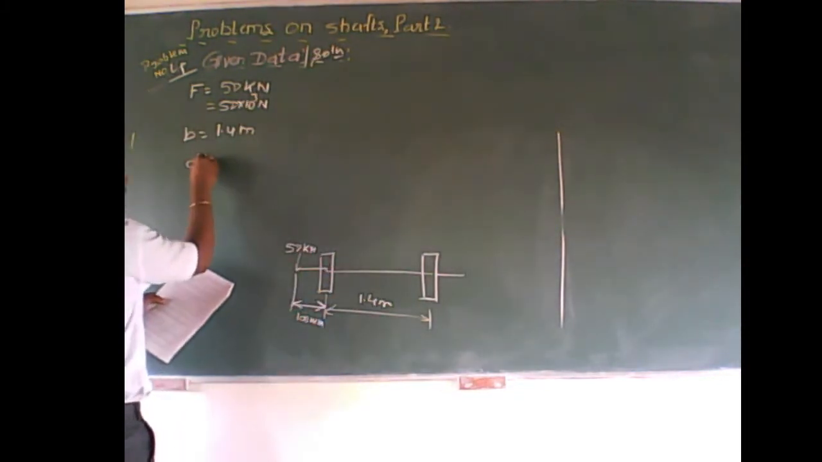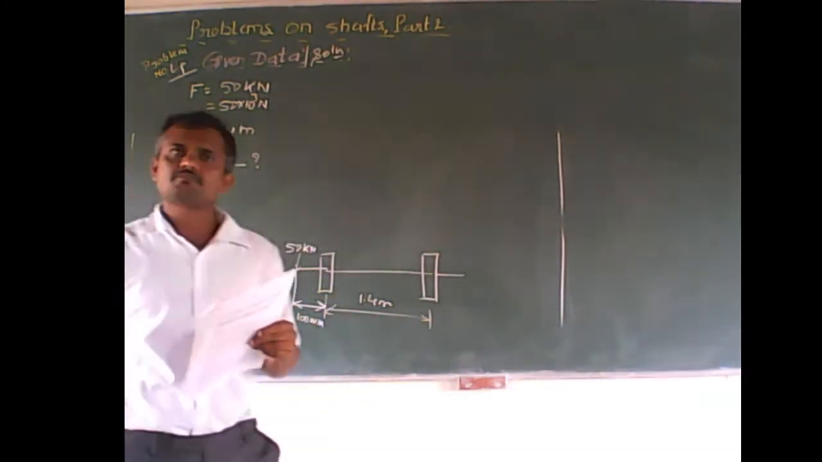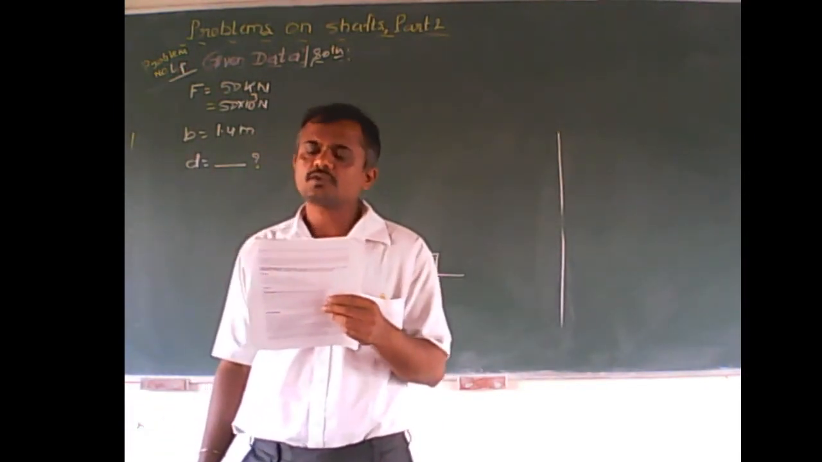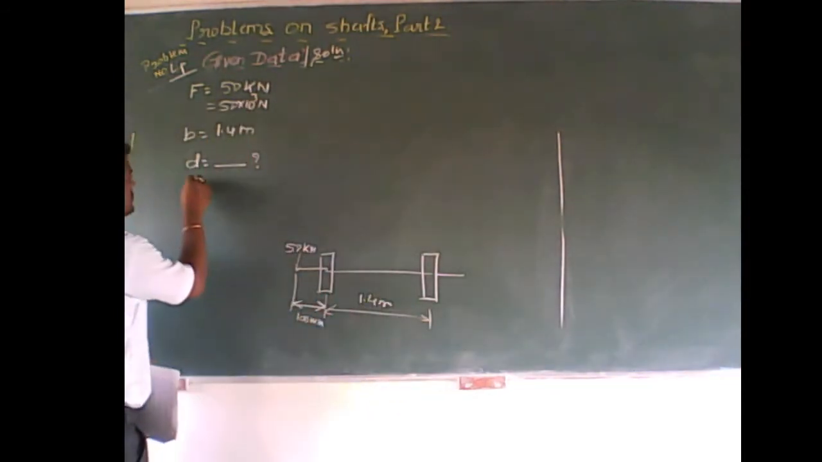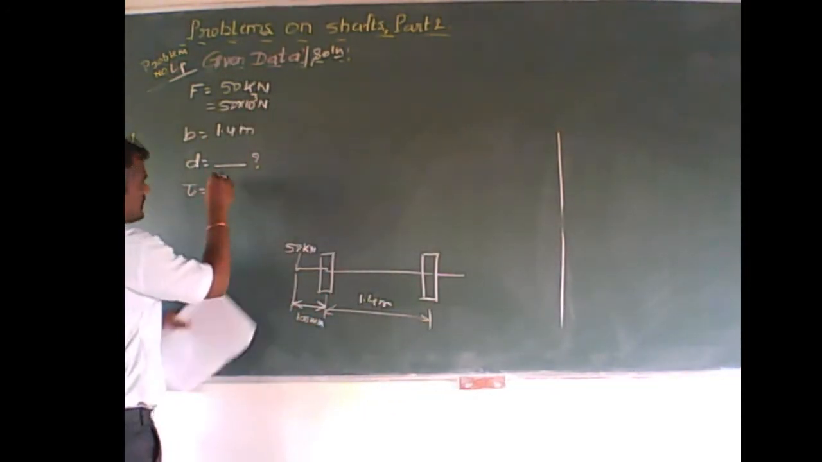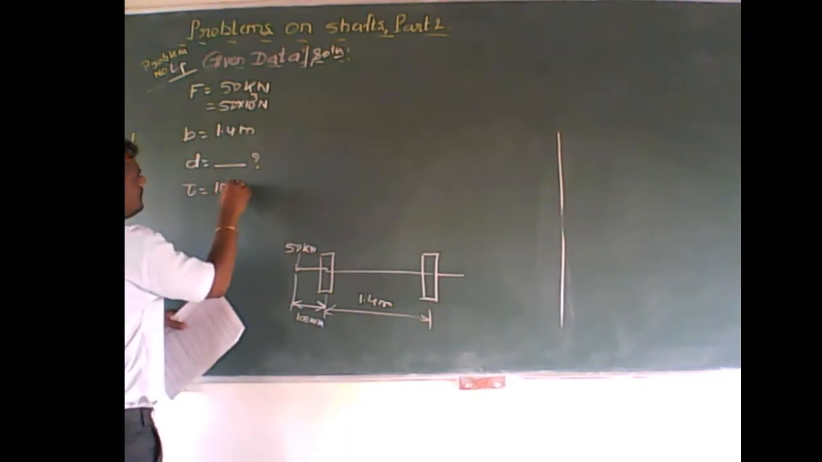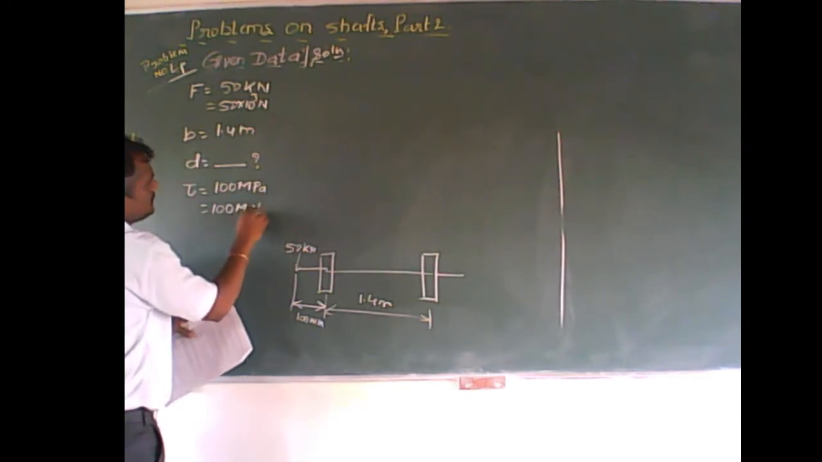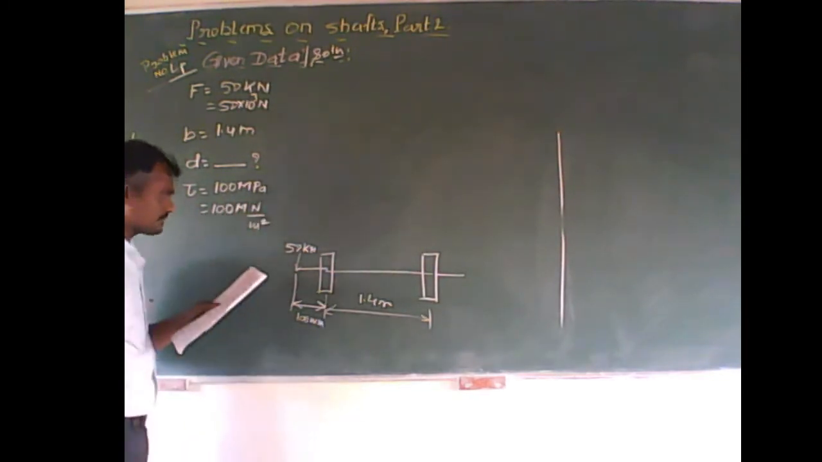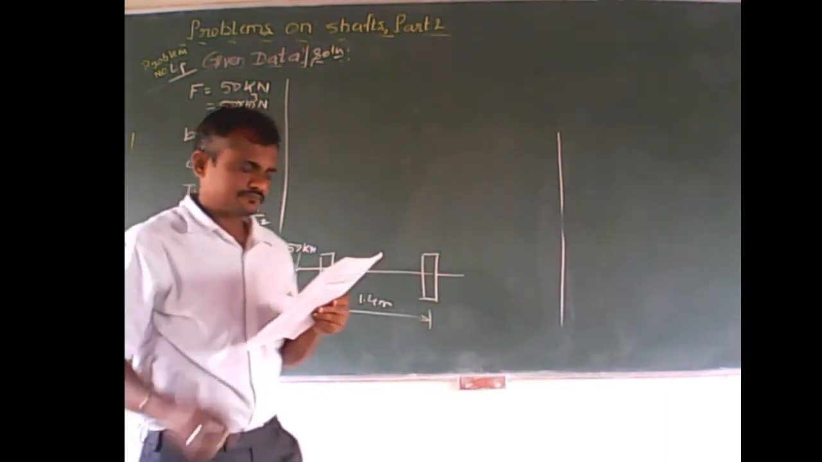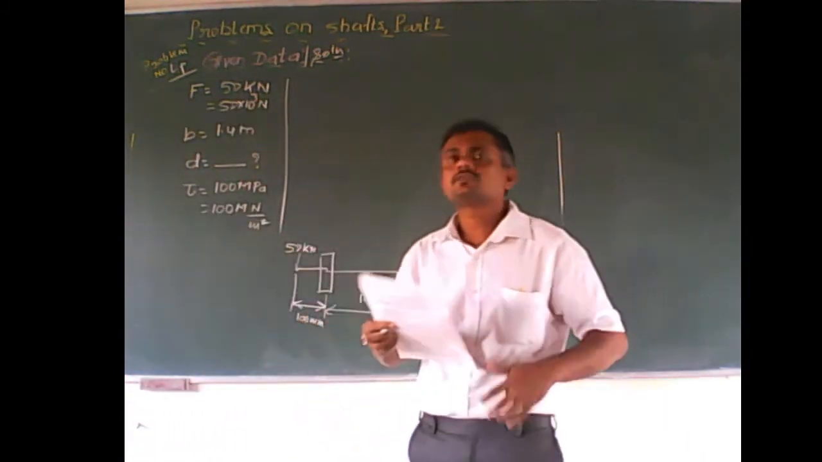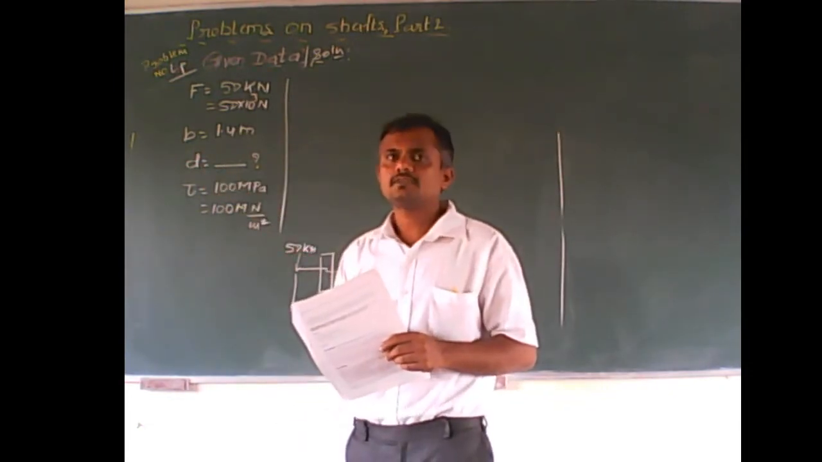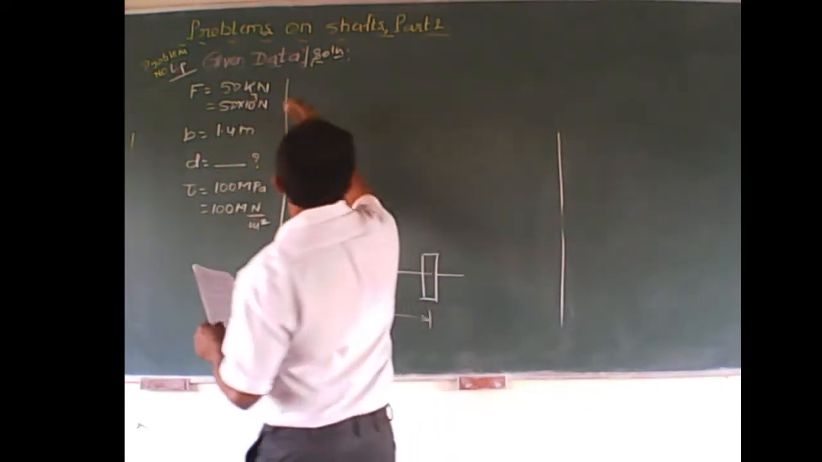The diameter of the axle, I mean diameter of the shaft, is unknown to us, and the stress is not to exceed 100 megapascal. What kind of stress is it? Let me take it as a shear stress of 100 megapascal, which is equal to 100 mega newton per meter square. So this is the problem. Now we have to calculate the value of the diameter of the shaft. So let us take the solution.